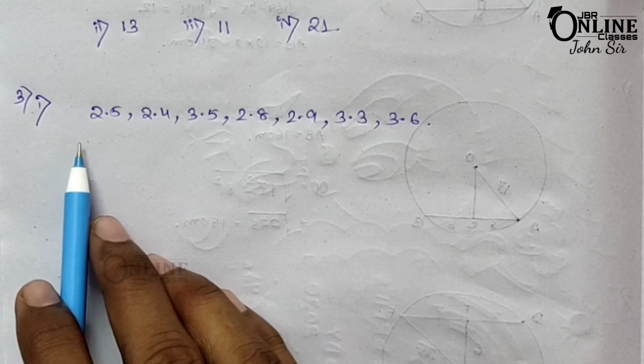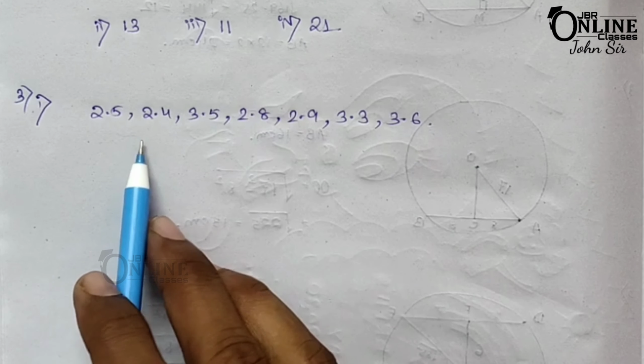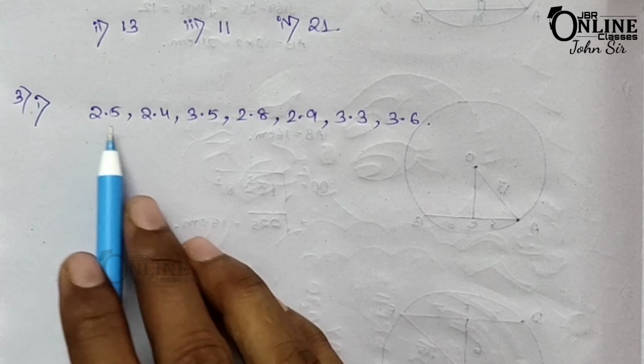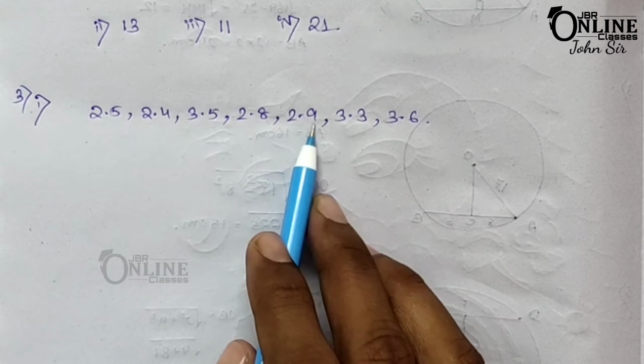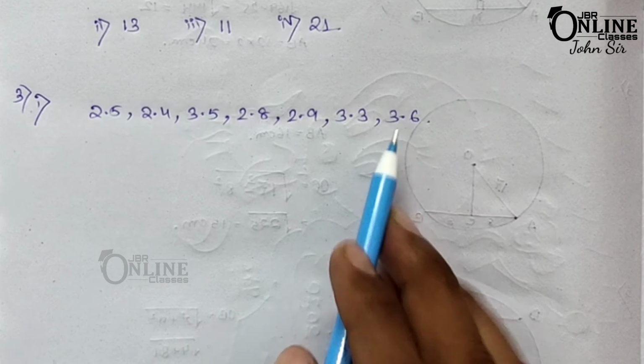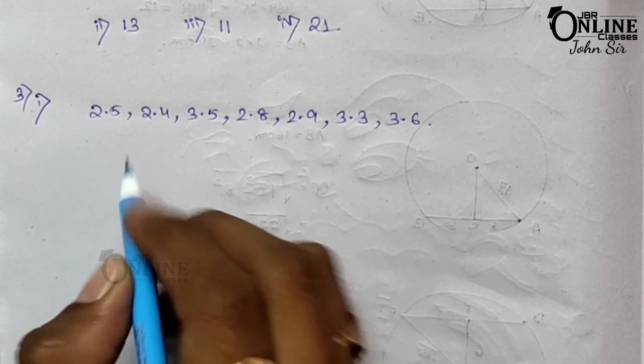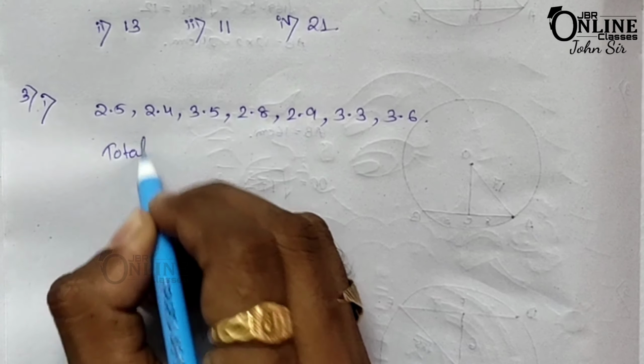Now sum number 3: find the mean of the following sets of numbers. Here the numbers are 2.5, 2.4, 3.5, 2.8, 2.9, 3.3 and 3.6. To find the mean, first you have to find the total of the above numbers.